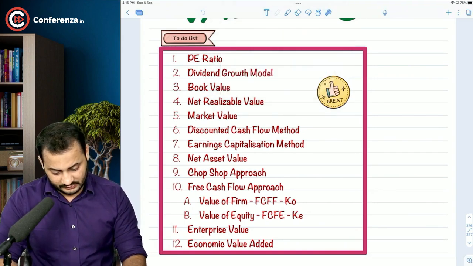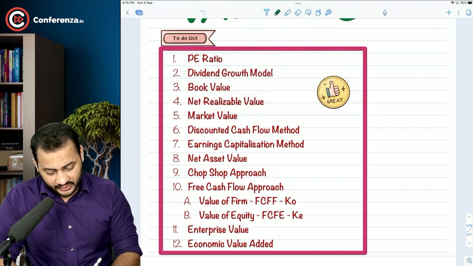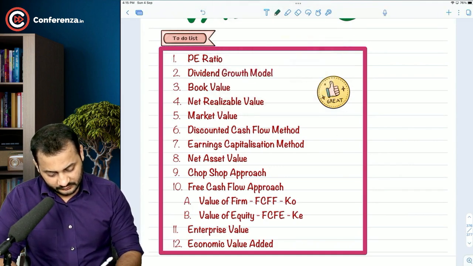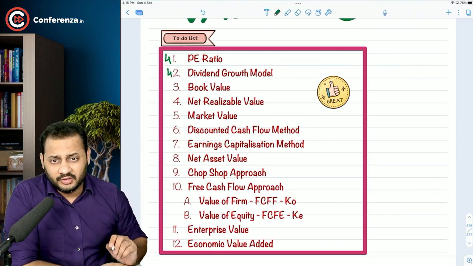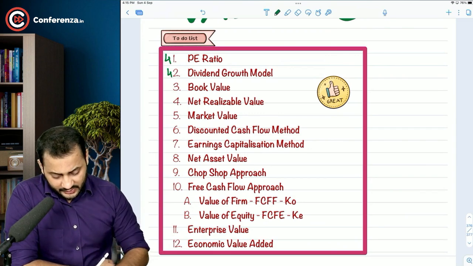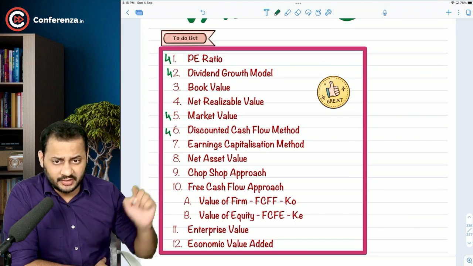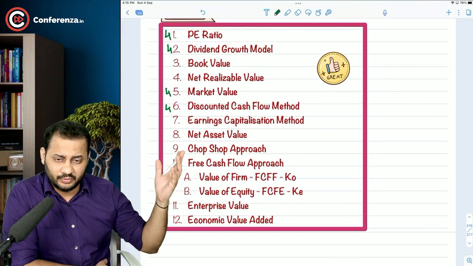P/E ratio was already covered in the chapter Security Valuation. Dividend growth model, fourth chapter. Book value is something which is very easy to learn. Net realizable value, market value. Discounted cash flow, fourth chapter. Earnings capitalization, you will learn this. Net asset value, chop shop approach.